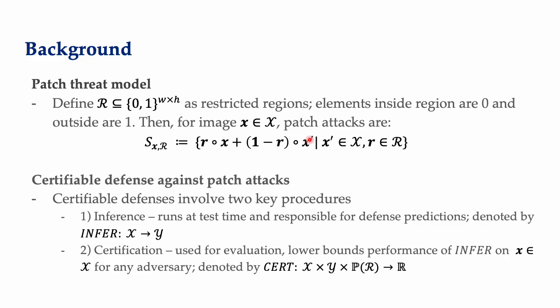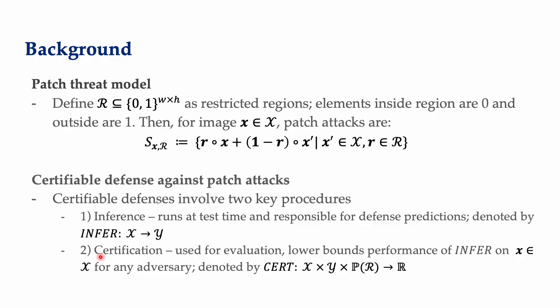We're now going to talk about certifiable defenses. So as I mentioned, these are a popular choice for defending single label classifiers against patch attacks. And certifiable defenses involve two key procedures. The first is the inference procedure. This basically runs at test time and is responsible for defense predictions. You can think of it as a drop-in replacement for the model. It takes the input image X and spits out the label Y.